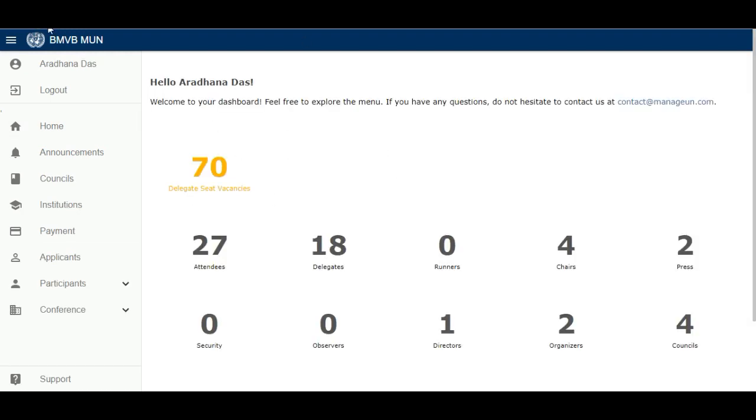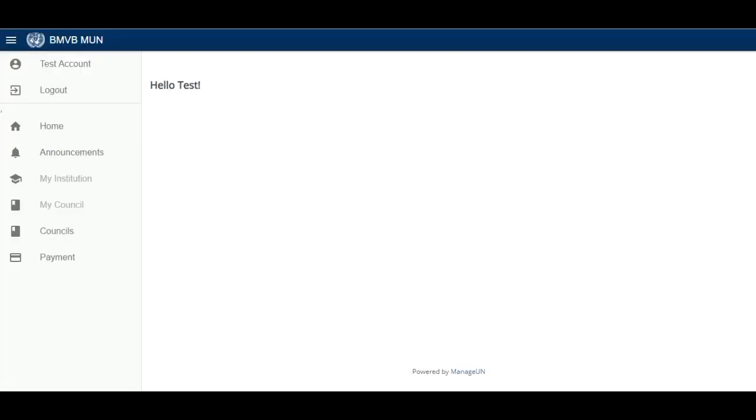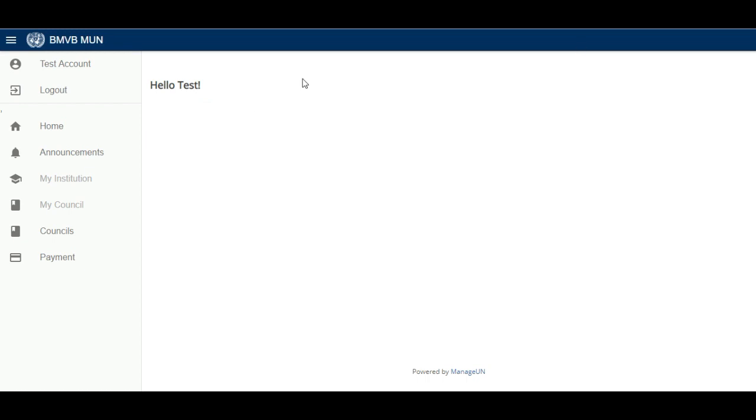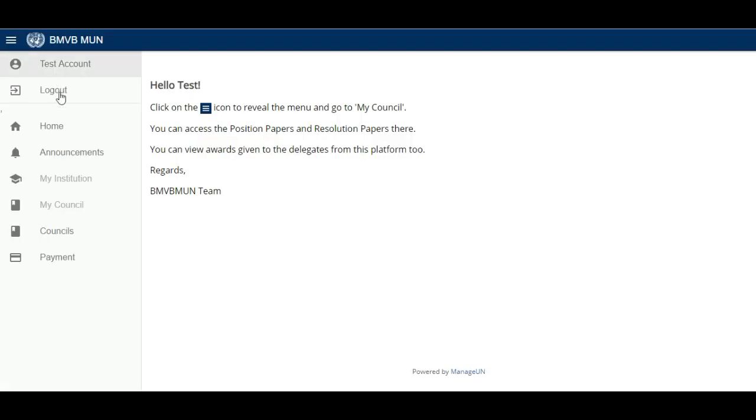So I am refreshing that, and this is your page. When you refresh that, you will see that you have not been assigned any council or anything, but actually you have been assigned everything.